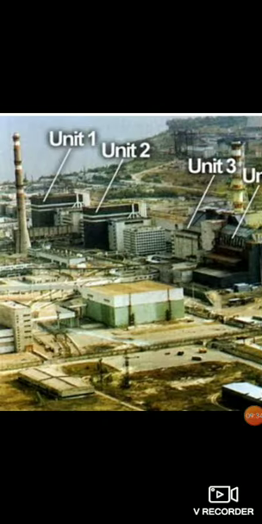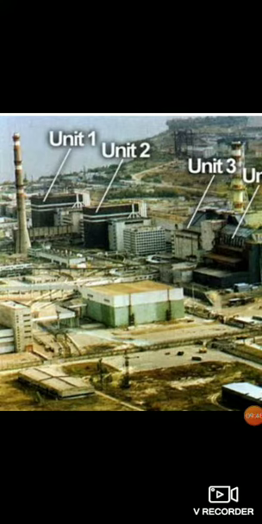Now this first picture is of a place called Chernobyl, which is in Ukraine, and this disaster happened in 1986. There was a major explosion in their nuclear reactor, and it caused a huge series of explosions.